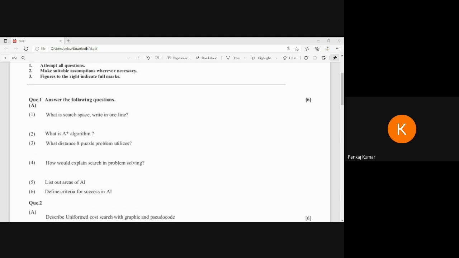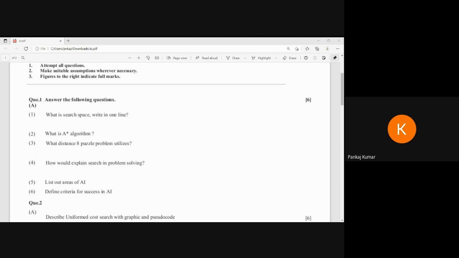Then define the criteria of success of AI. So how do we define that AI is successful? We can say there are three: completeness, time complexity, and the last one, optimality. These 3 points we have to mention to define the criteria of success of AI. That is a major point. Apart from that, anything is possible, but these points are the major points we have to mention in your answer.